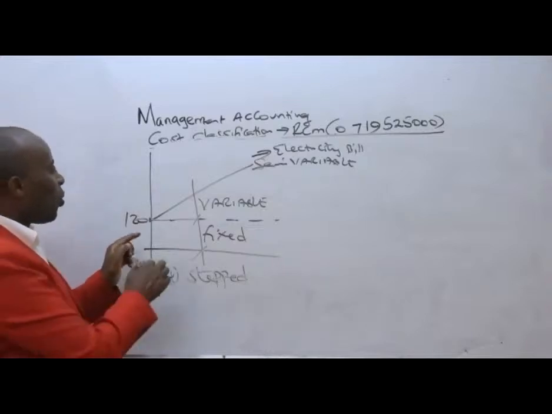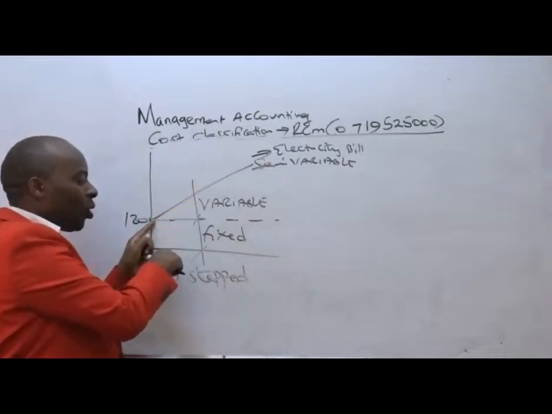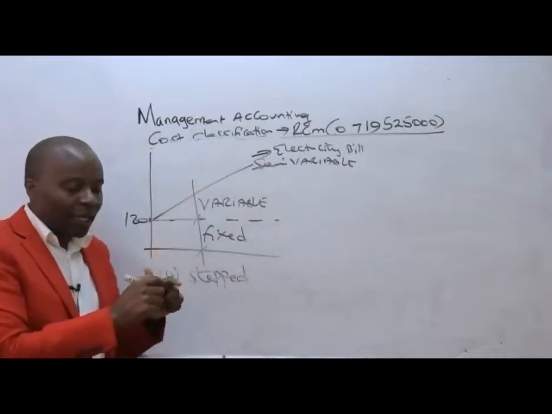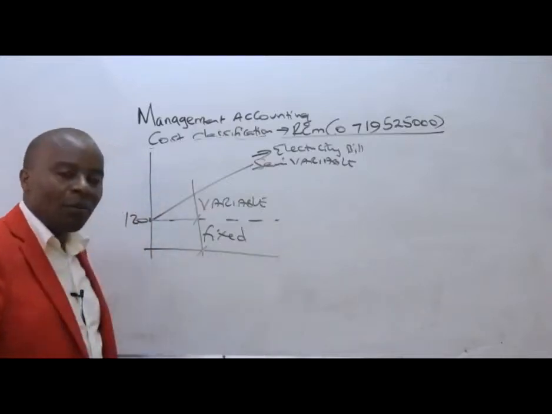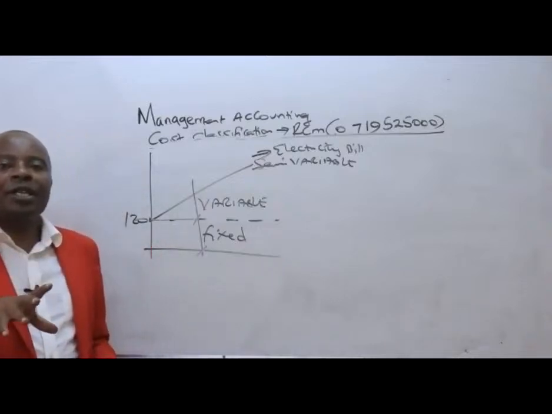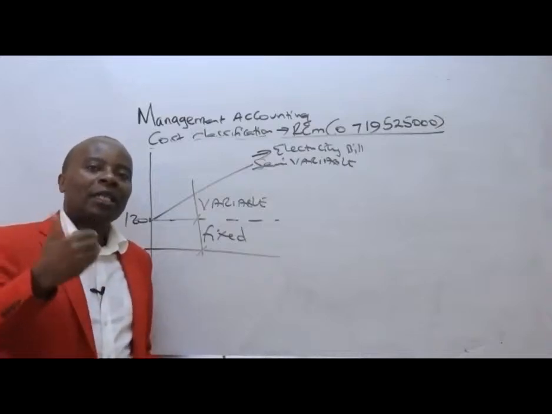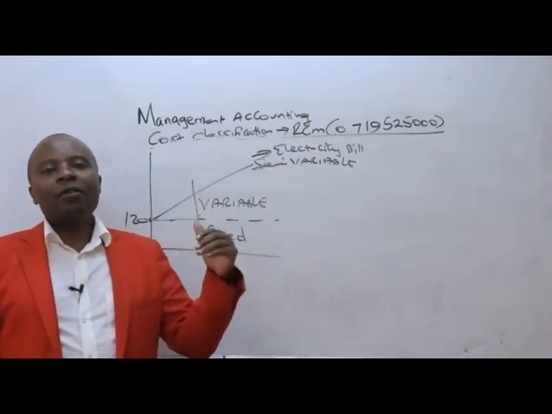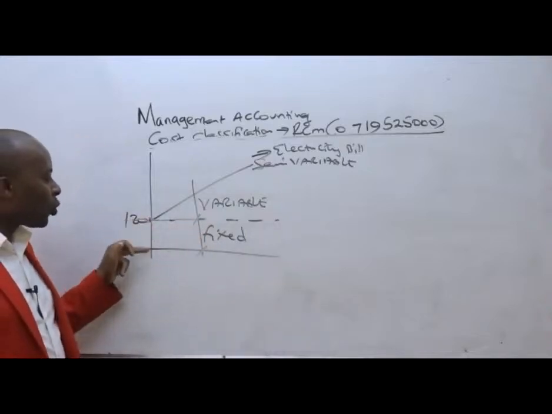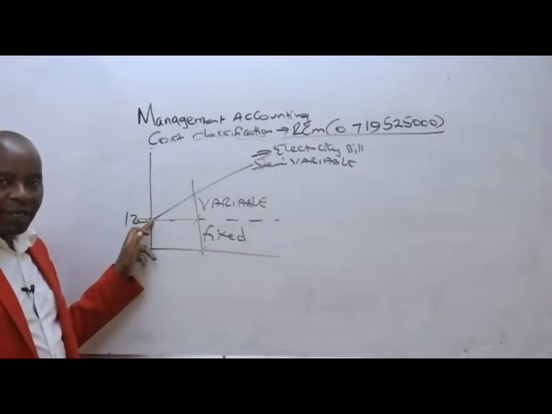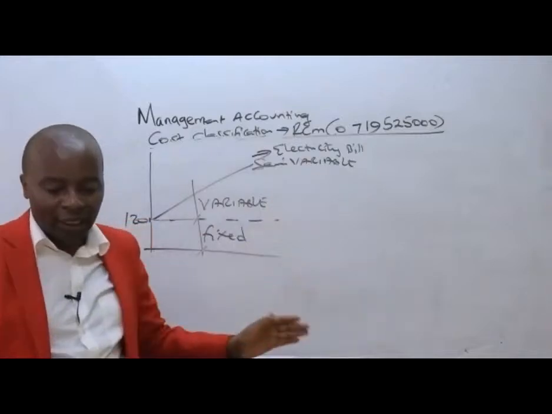Now from there, we shall have this component of our bill, which is dependent on the number of units that we consume. Most importantly, we must appreciate the fact that semi means half, partly fixed and partly variable. And of course, under semi-variable cost, our cost will never begin from zero. Our cost will begin from some higher point up there and then move up like that. That's semi-variable.